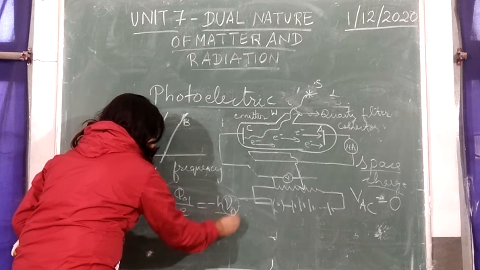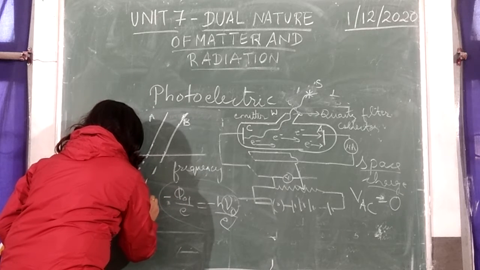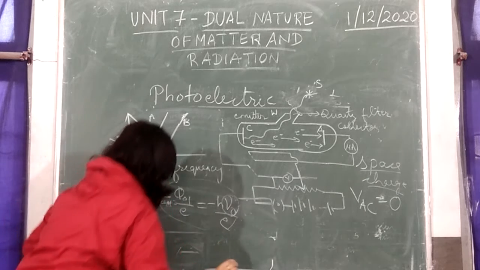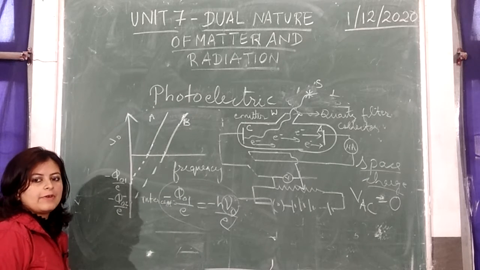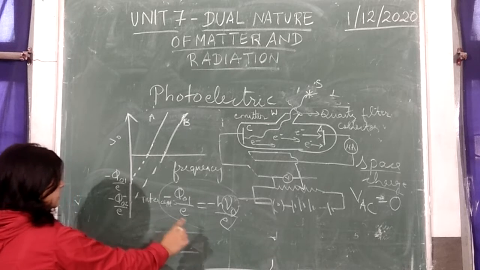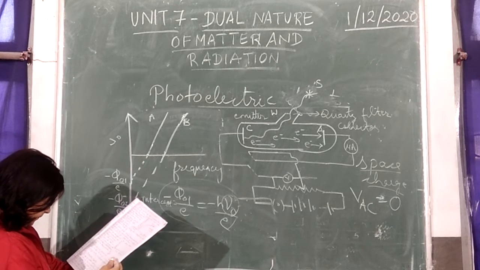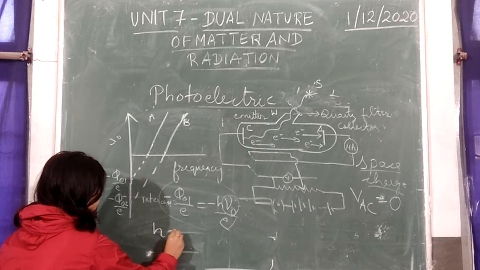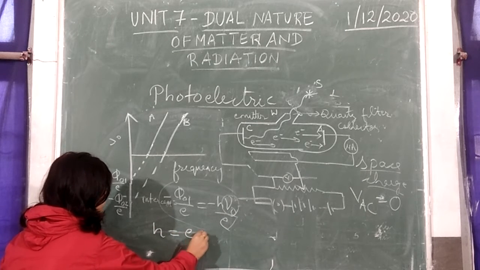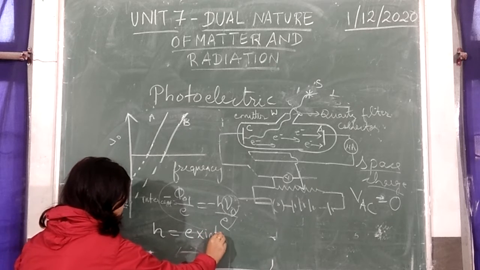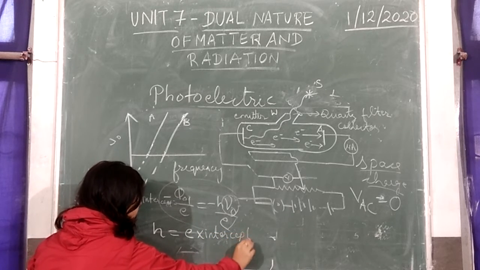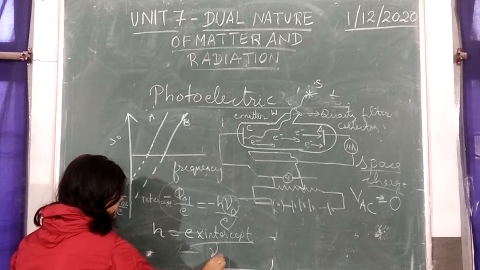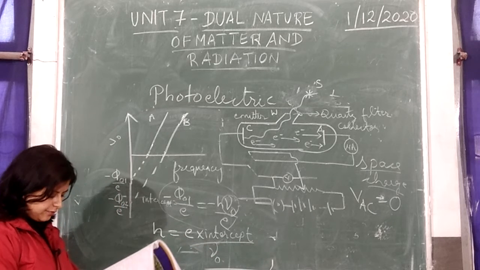Now, this is nothing but the intercept. So, with the help of the intercept, you can easily find out the value of Planck's constant. So, what is Planck's constant equal to? h is equal to e into intercept, if you just take the numerical value, divided by the threshold frequency.